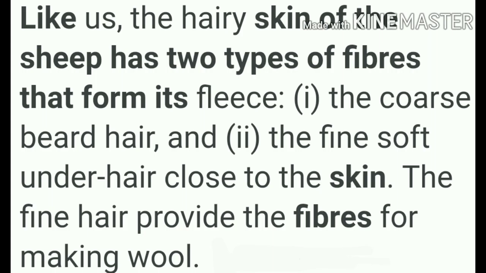Like us, the hairy skin of the sheep has two types of fibers that form its fleece. The coarse beard hair and the fine soft under hair close to the skin. The fine hair provide the fibers for making wool.